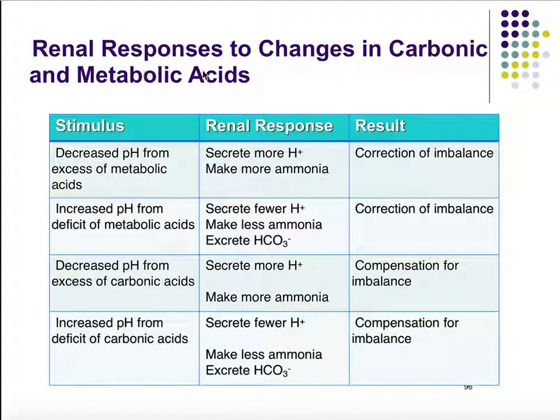Now, what about the renal system? Our kidneys will also respond accordingly. So when we have an increase in hydrogen ions and a decrease in pH, we'll actually secrete more hydrogen ions, and we'll try to keep the bicarb. Conversely, if we have an increase in pH and as a result a decrease in hydrogen ions, we'll try to eliminate less hydrogen ions. We want to keep it, and we'll actually get rid of bicarbonate.